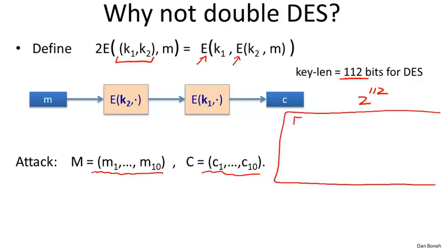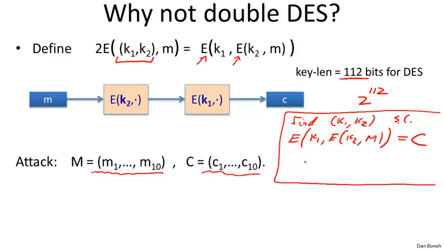Well, my goal is basically to find keys, a pair of keys K1, K2, such that if I encrypt the message, the message capital M, using these keys, in other words, if I do this double DES encryption, then I get the ciphertext that was given to me. So our goal is to solve this equation here. Now you stare at this equation a little bit and you realize, hey, wait a minute, I can rewrite it in kind of an interesting way.